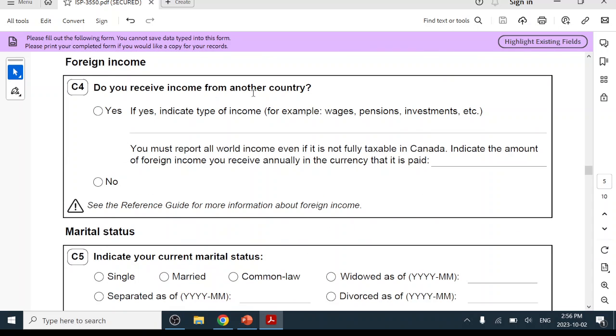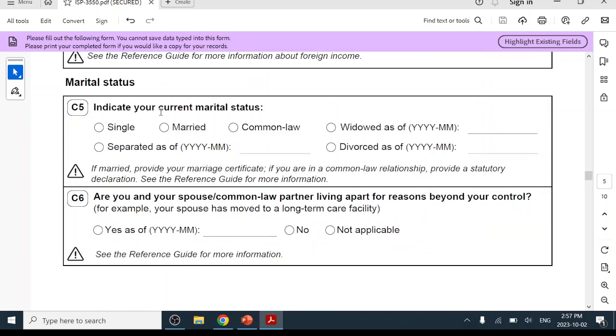Did you receive income from another country? If yes, then indicate the type of income, for example, wage, pension, investment, and you can also convert the local currency into Canadian dollars. But if you don't receive any income from another country, just click no. Marital status, let's say married.